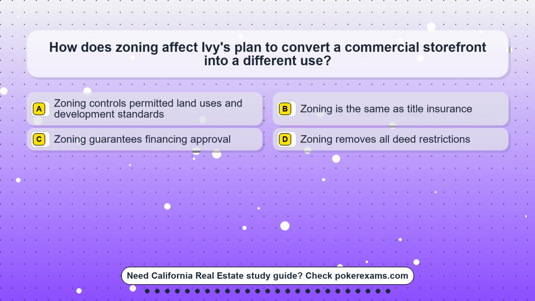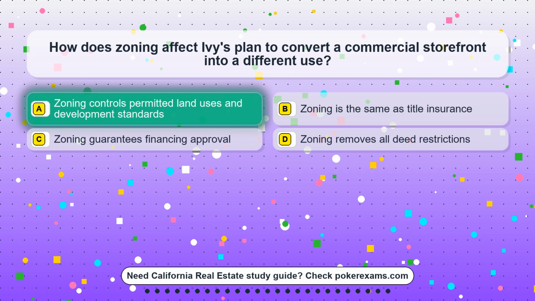Question 15. How does zoning affect Ivy's plan to convert a commercial storefront into a different use? Option A, zoning controls permitted land uses and development standards. Option B, zoning is the same as title insurance. Option C, zoning guarantees financing approval. Option D, zoning removes all deed restrictions.